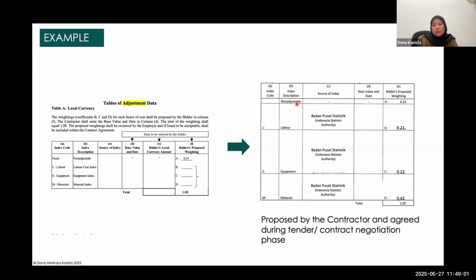Non-adjustable means the items are not adjustable, like profit and overhead, which are already determined by the employer, let's say 15%. Then for labor, equipment, and material, the bidder should fill in the proportion that you offer. The total should be 100%. So if one day there is a variation, you might be entitled to change this if it is significant, as the previous provision said.